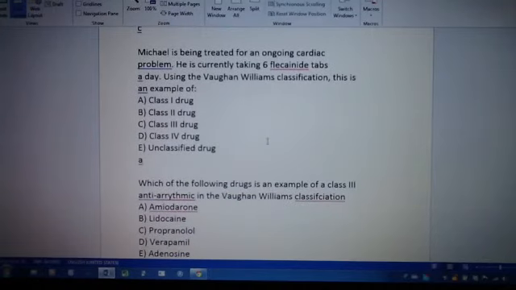Next one. Michael is being treated for an ongoing cardiac problem. He is currently taking 6 flecainide tabs a day. Using the Vaughan Williams classification, this is an example of A, class 1 drug, B, class 2 drug, C, class 3 drug, D, class 4 drug, E, unclassified drug. The answer is A, class 1 drug. Okay, let's take a break there and we'll come back in a sec.